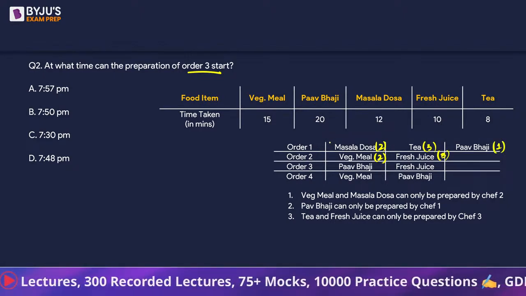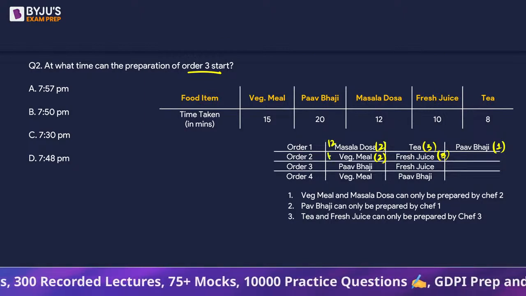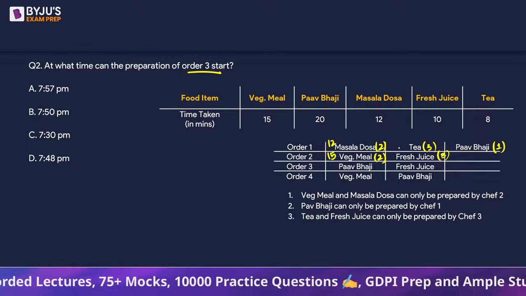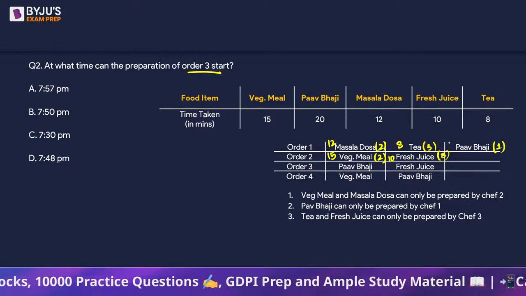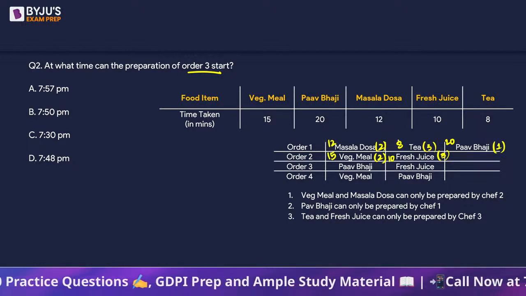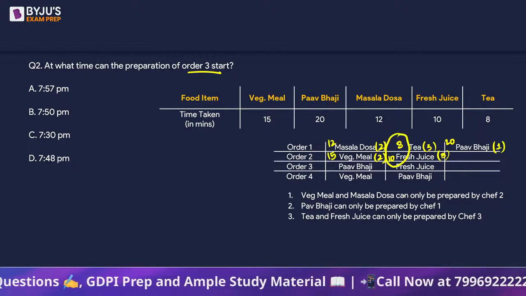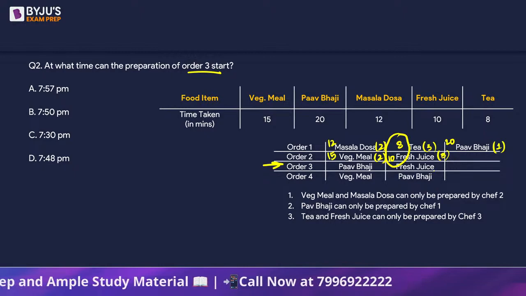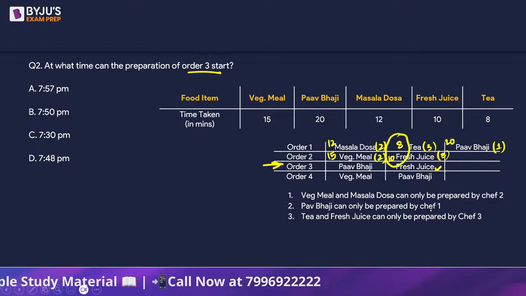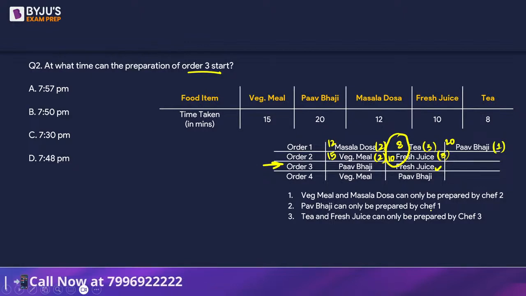Masala dosa took 12 minutes and veg thali 15 minutes and tea was 8 minutes and fresh juice was 10 minutes. And pav bhaji will take 20 minutes. So can we say that order 3's fresh juice preparation will start by chef number 3 right after 18 minutes.